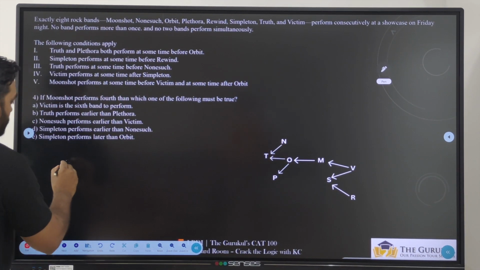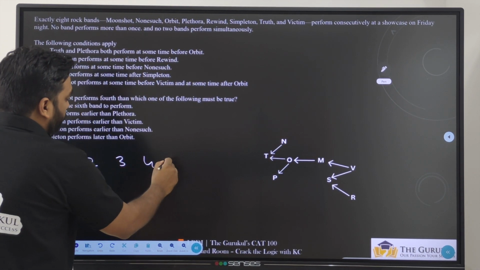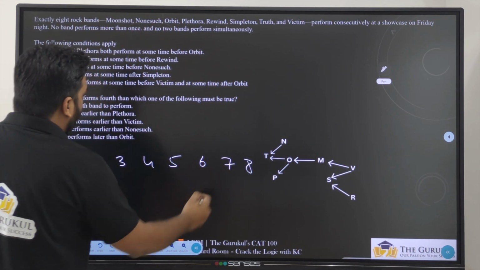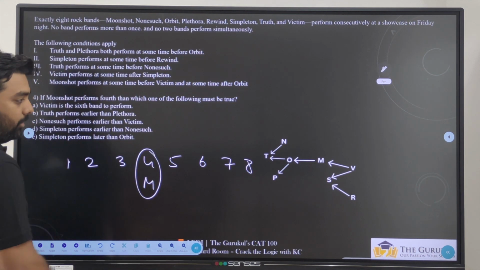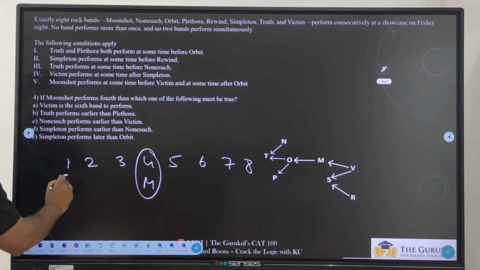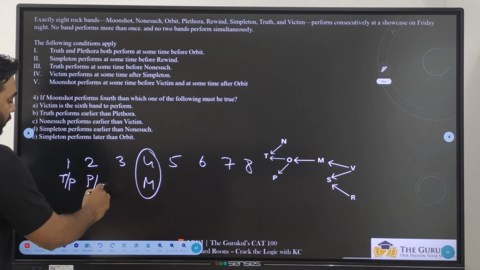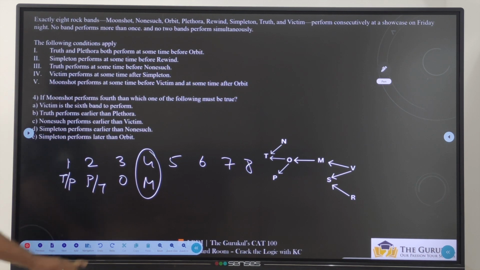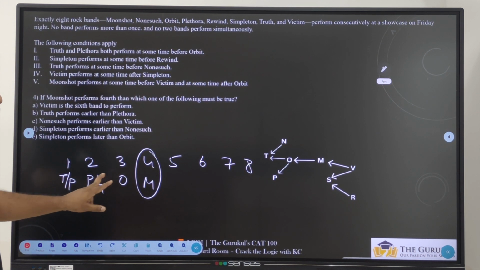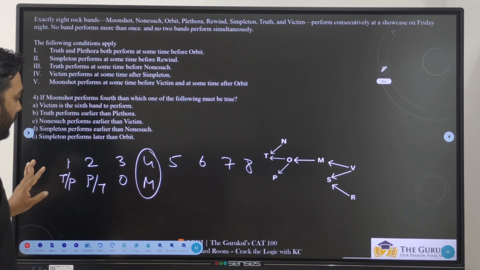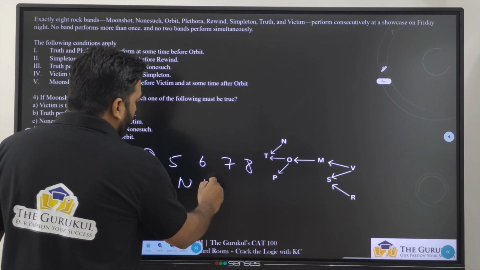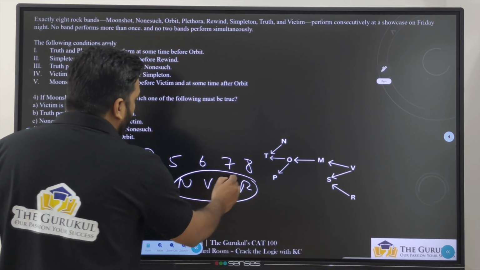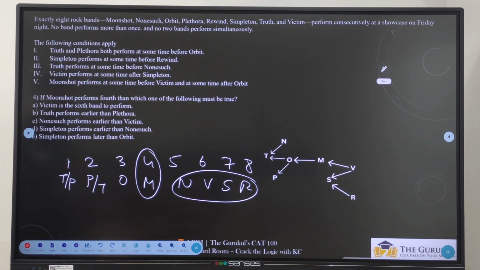Next. So 1, 2, 3, 4, 5, 6, 7 and 8. If M is performing fourth, M is definitely here. Before M we should have T or P, P or T, and this should be O. O cannot come in 1 or 2, because before O, T and P should definitely be there. But starting with T or starting with P, there is no condition for that. So after M, I can have N, V, S and R in any order. There is no condition for that.